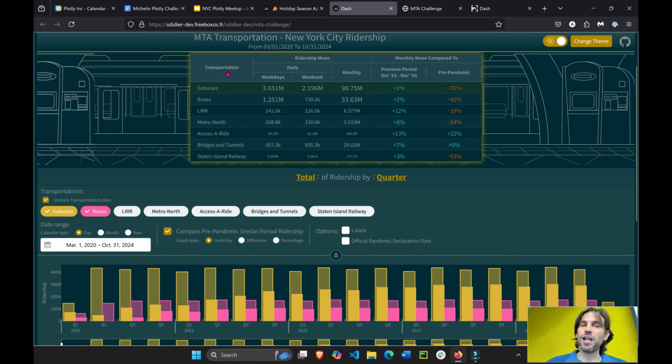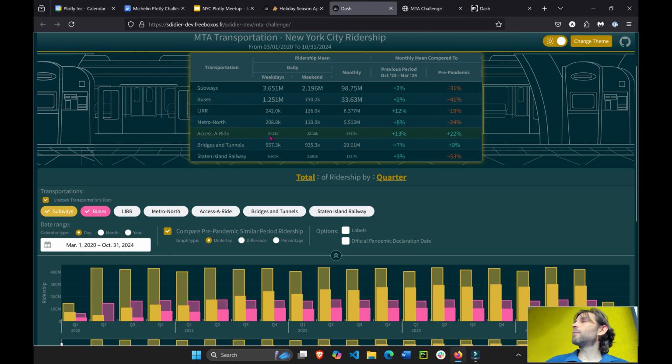We can see the column of the transportation means. We see the ridership average, whether weekend, or let's take subway. So on the weekdays, we have 3.6 million on average. On the weekend, we have 2.1 million. Now this is from, what is this? 2020 to 2024. And then we have a comparison column from the previous period of the last, I think it's about 6 months, to the pre-pandemic. So ridership in the subway is about 31% less than what it was in 2020.